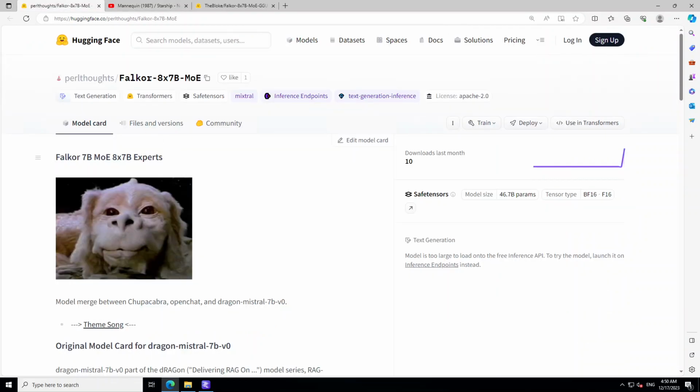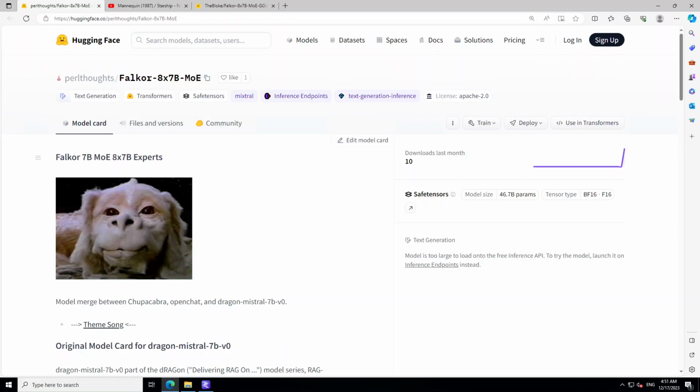This new model, Falkor, has been evaluated against a benchmark test and produced some really good results, with an accuracy score of even more than 96%. This model is licensed under Apache, and as I mentioned earlier, it has been fine-tuned from the Mistral 7 billion base.